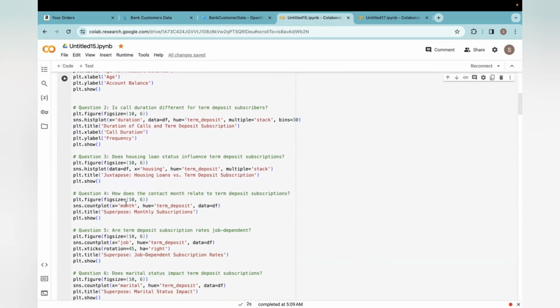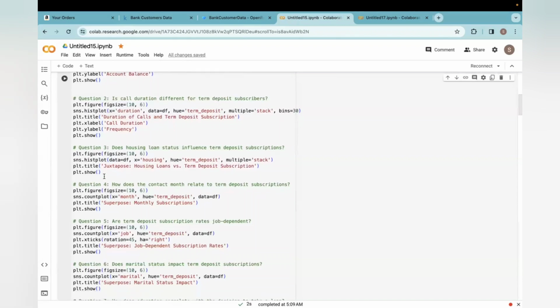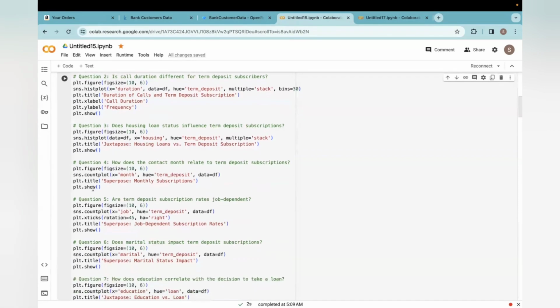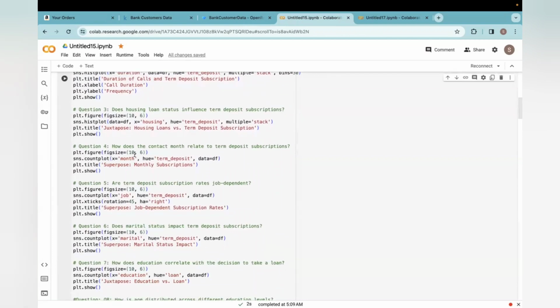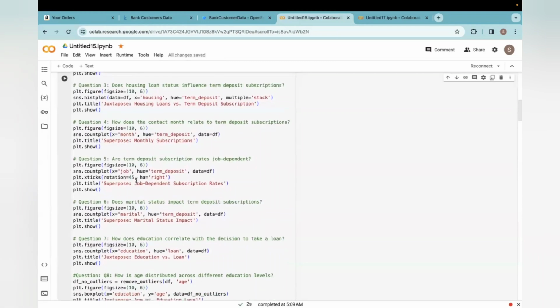And coming to the third question, this would examine how housing loan status relates to term deposit subscriptions, with the hypothesis that customers without housing loans may subscribe more. Here I used a histogram for this. And the fourth question would help to analyze how the month of contact influences the term deposit subscription, exploring if certain months have higher subscription rates. And the next one is regarding job-dependent subscription rates, which would explore if term deposit subscription rates are job dependent, with a hypothesis that certain job roles like management might subscribe more.